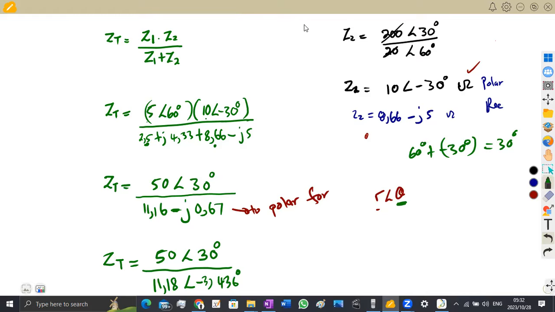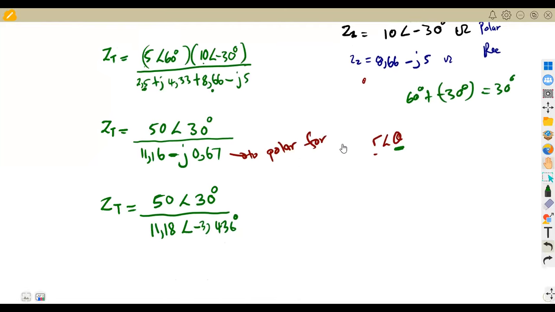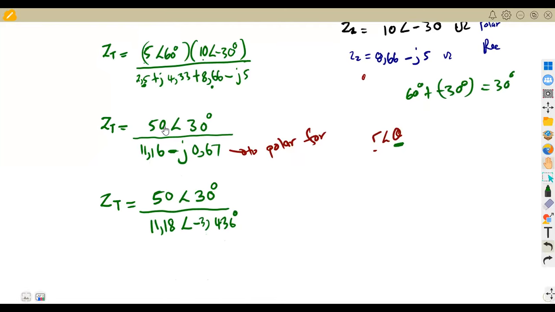All right, we have our answer from what we had before in rectangular form. We have converted it to polar form for simplification, because we are dealing with a division, and when you are dealing with division in complex numbers, you have to divide them in polar form. Addition in rectangular form, subtraction rectangular form, multiplication polar form. That is what you just need to understand, so that at this stage it will be easier to simplify, because here you simply divide the numbers and subtract the angles.